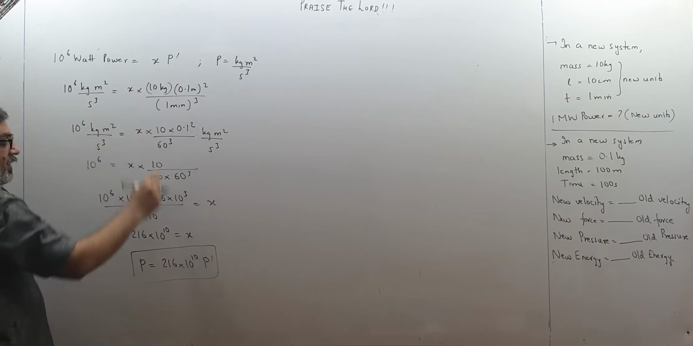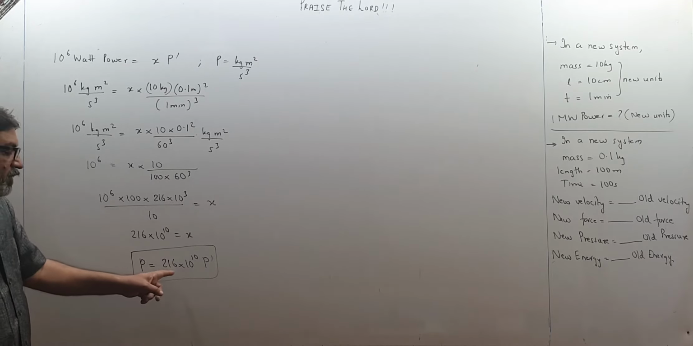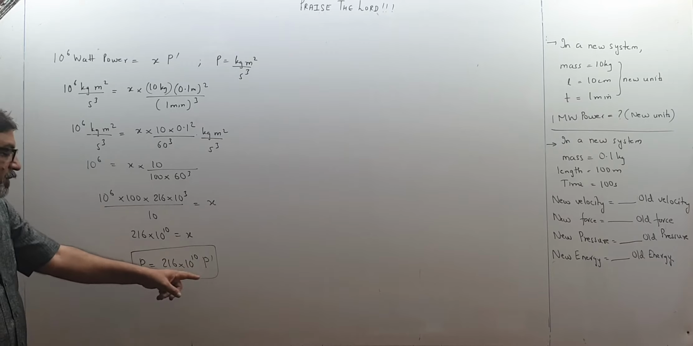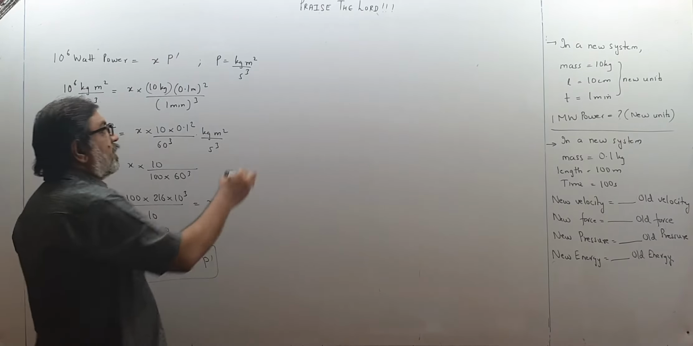P equal to xP dash. X I will put up. This will give the relation between power and power dash. So old power will be 216 into 10 raised to 10 P dash, or P dash will be P upon 216 into 10 raised to 10. This way we have to think.